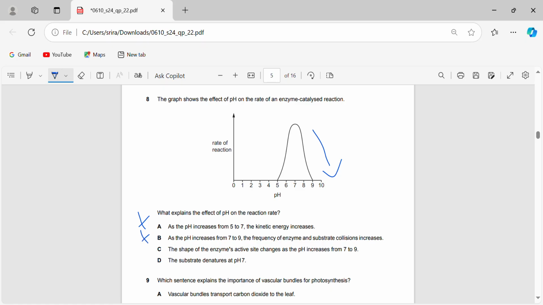So that's also wrong. And then the D option, substrate denatures at pH 7, is also wrong, because we can see that is where it's at its maximum rate of reaction. So that's also not true, leaving us with C. The shape of the enzyme's active site changes as pH increases from 7 to 9, because this is actually true. This is how denaturing works. The active site is where the substrate fits in and how the enzyme breaks down the substrate. But we can see the rate of reaction is decreasing. So obviously this is because the active site shape is changing. The substrate no longer fits in and the rate of reaction won't increase. So the option is C.